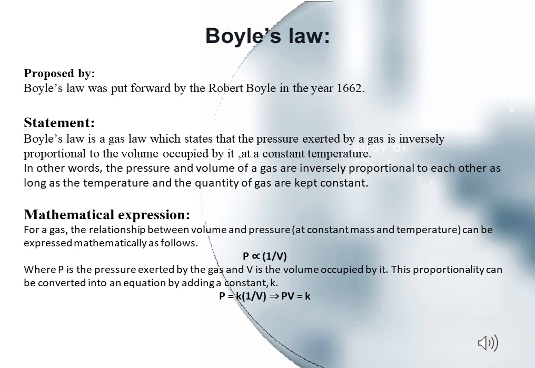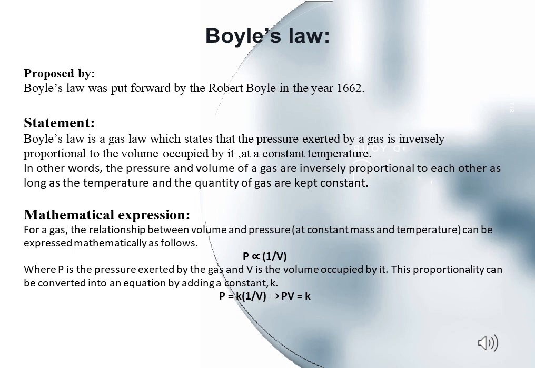Now, what does it mean? According to scientist Robert Boyle, the pressure and volume of a gas are inversely related to one another. When we increase pressure, volume will decrease, because the empty spaces among the gas molecules decrease. As a result, the volume will decrease. And when we decrease pressure, volume will increase, because more space will be available for the gas molecules and they will move far apart from each other.